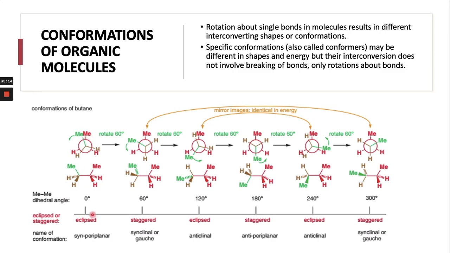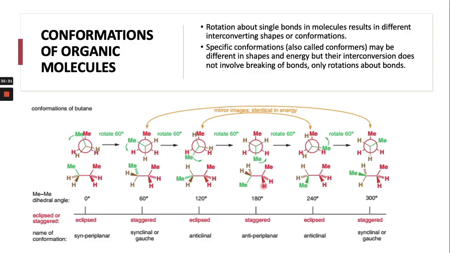So this is called the eclipsed conformation. Once this moves to a 60-degree angle, then it will be staggered, and then it will attain the eclipsed conformation, where methyl and hydrogen will be eclipsed.